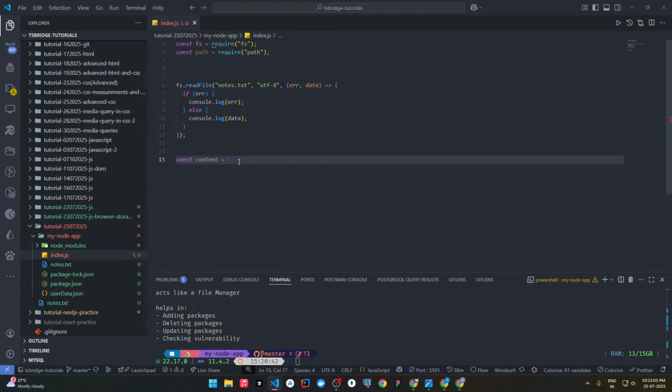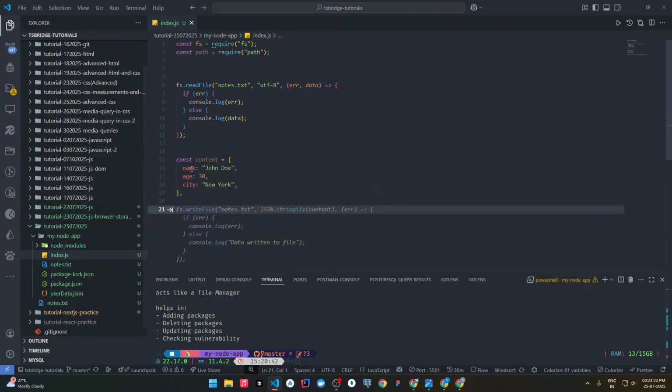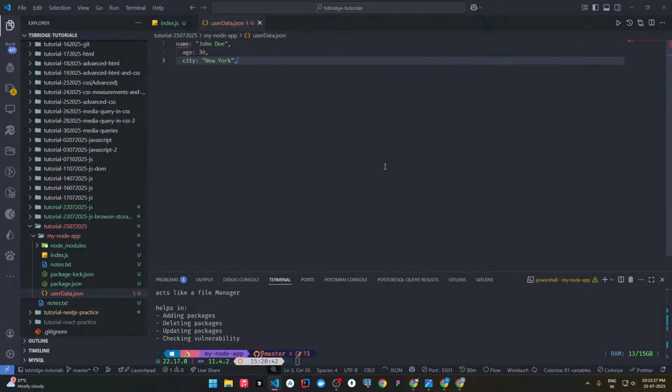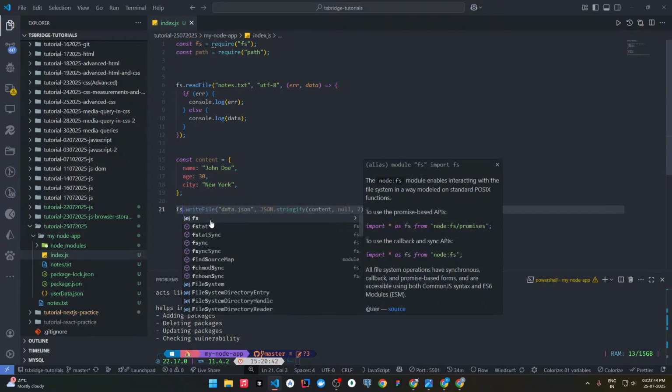So what you can do is simply say that whatever data you are getting, assume you get this data: name, age and city. Now you need to write that data automatically into this file. You won't manually copy this data and then paste it here, not like this. Whatsoever users may come into the website and sign up, you need to write that data automatically to this user data.json file. How will we do that? We can do that using fs.writeFile.